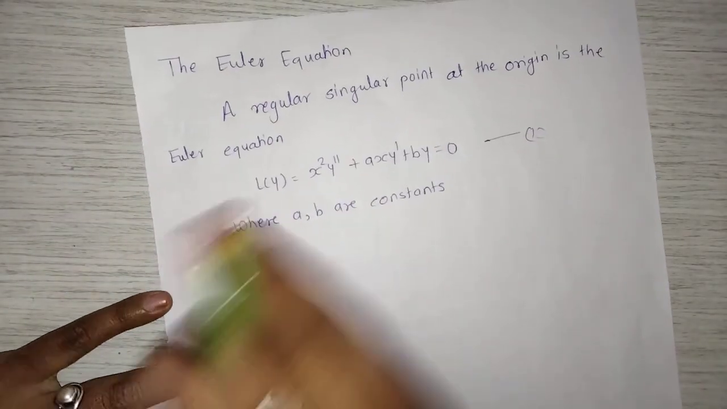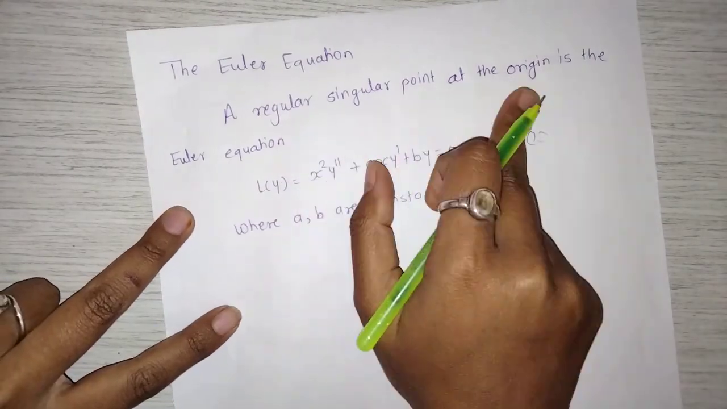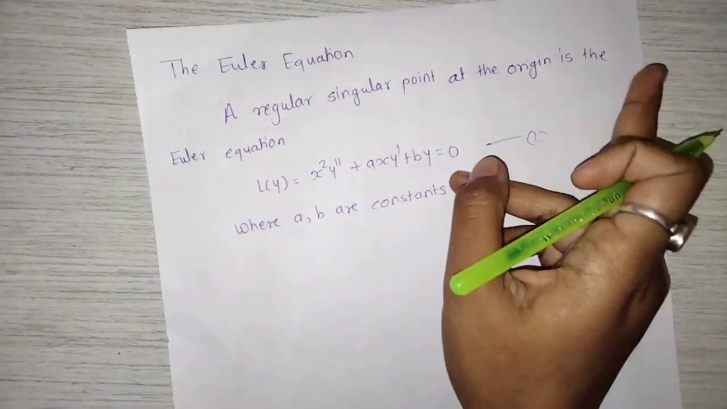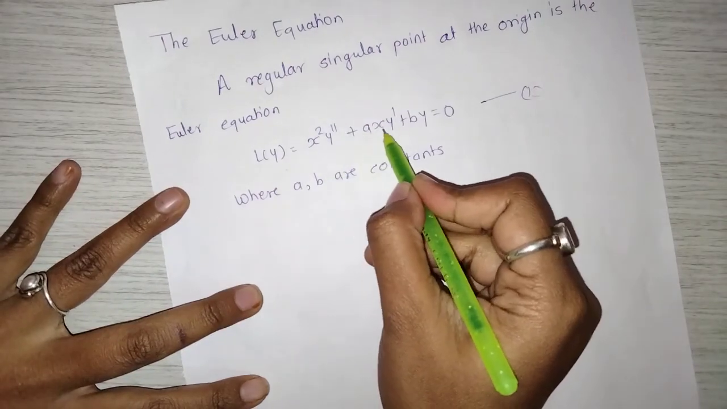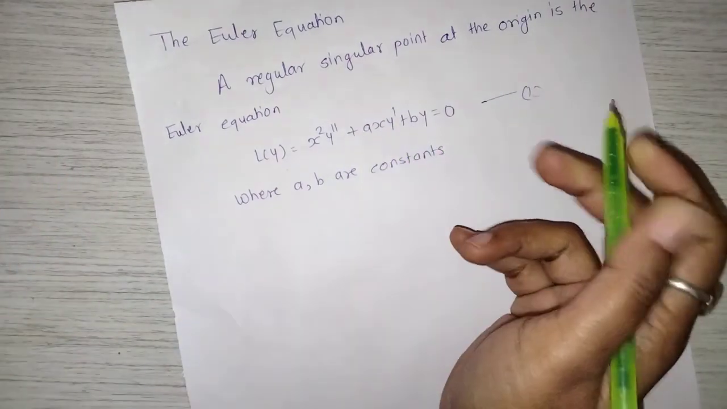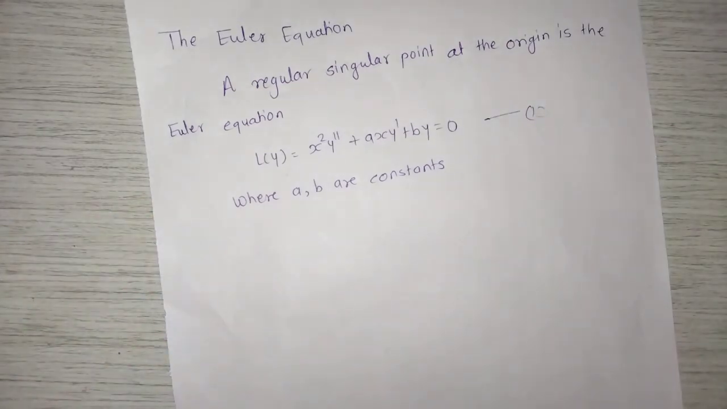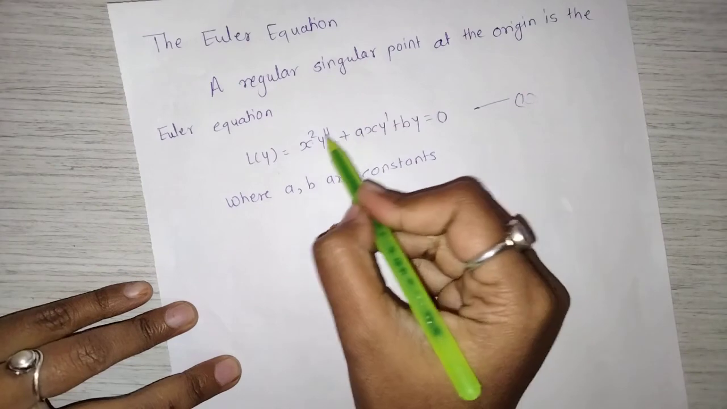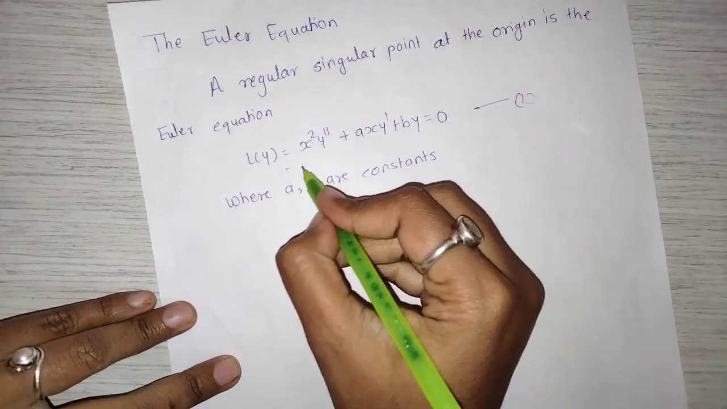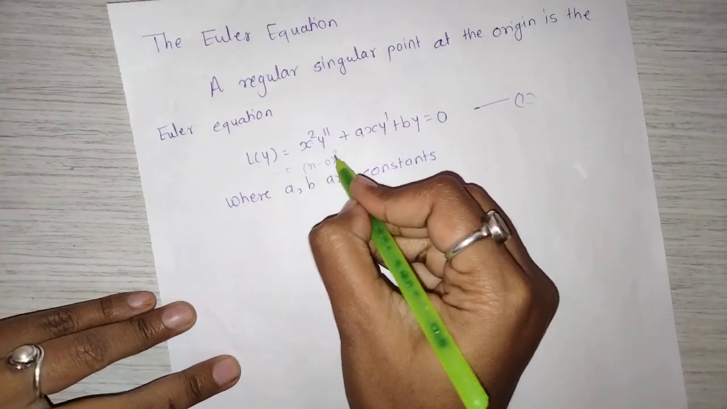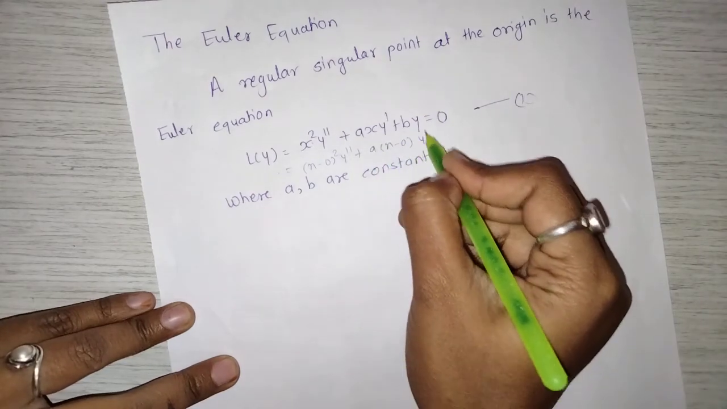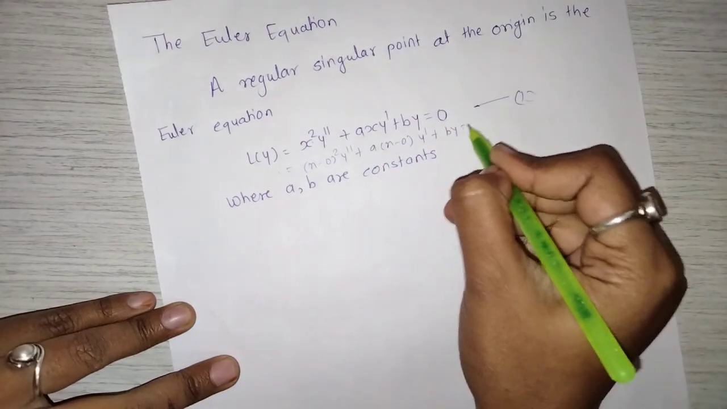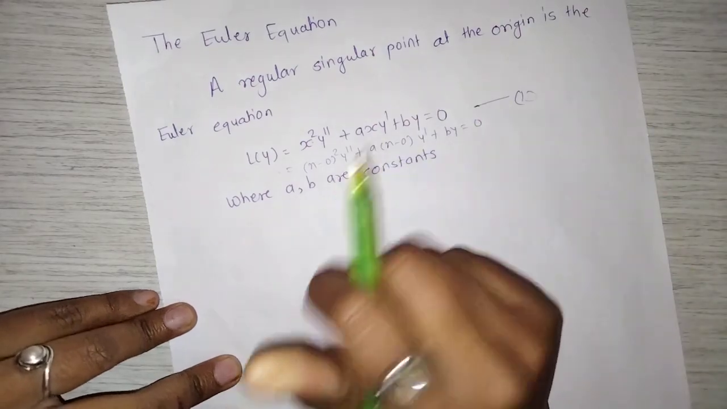The Euler equation has a regular singular point at the origin. L of y equal to x square y double dash plus a into x y dash plus b into y equal to 0. Here, regular singular point at the origin, because this equation can be written as x minus 0 bracket square y double dash plus a into x minus 0 into y dash plus b into y equal to 0, where a and b are constants.